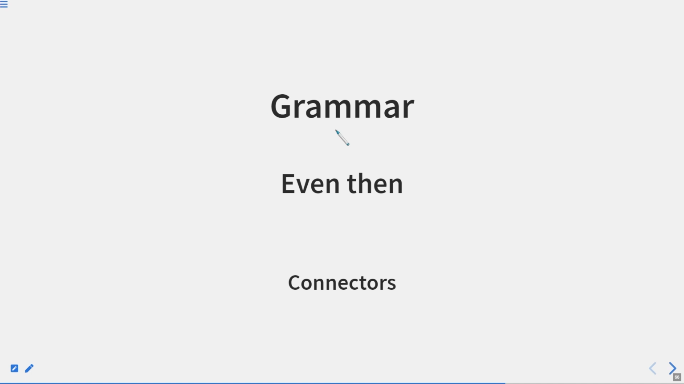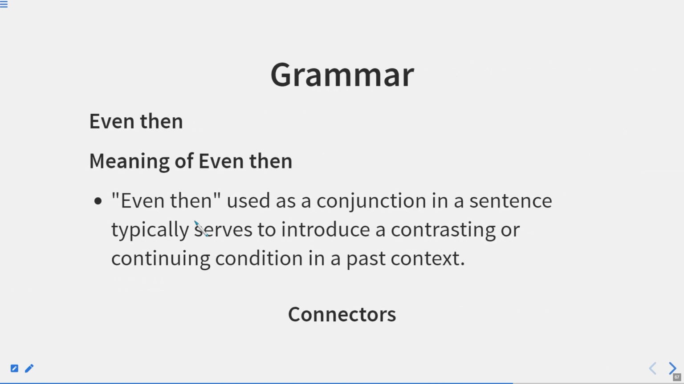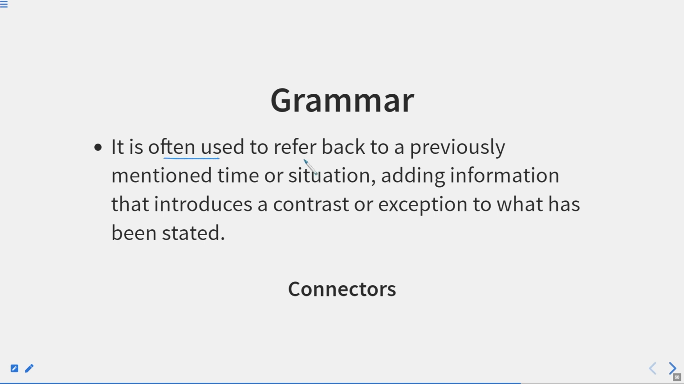Now here we have the word even then. This is another connector, even then. This is again very important and it differs in the meaning. Even then used as a conjunction in a sentence typically serves to introduce a contrasting or continuing condition in the past context. So whatever was happening in the past, even then shows that particular condition. For example, it is often used to refer back to a previously mentioned time or situation.